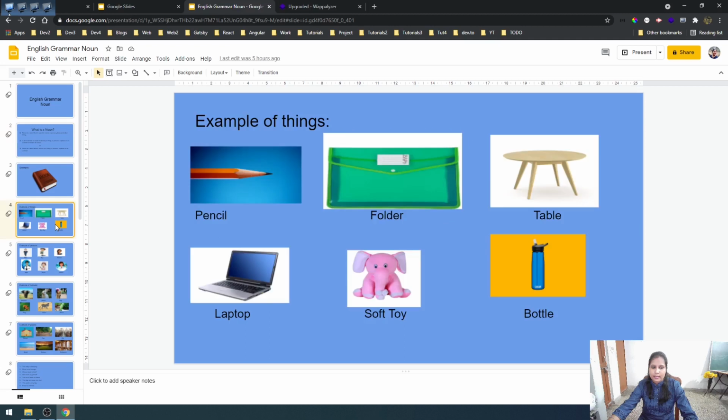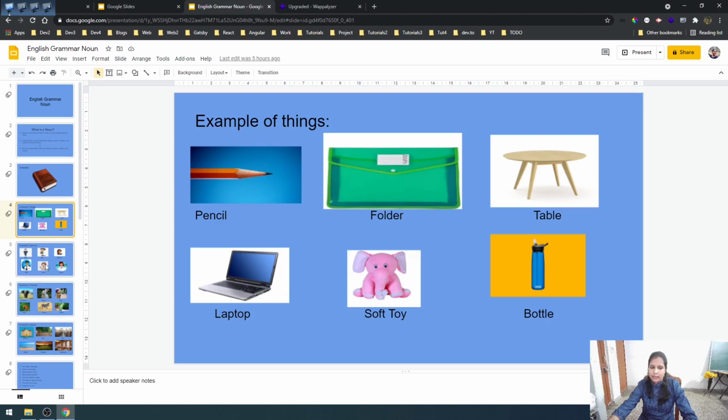For example, see here, this is a pencil. Okay, this is a thing, isn't it? Here I have taken all the examples of things. This is a pencil. This thing has got a name as pencil. In the same way, this is a folder, this is a table, laptop, soft toy, bottle. All these are nouns. Apart from this, there are various other things which you can see around yourself. All those have got some name and they are nouns.